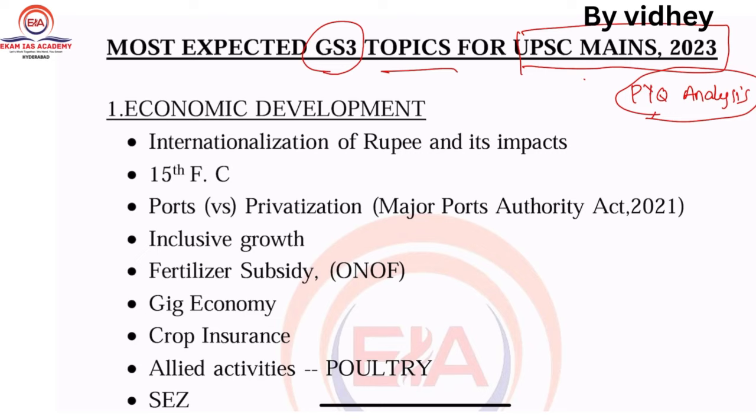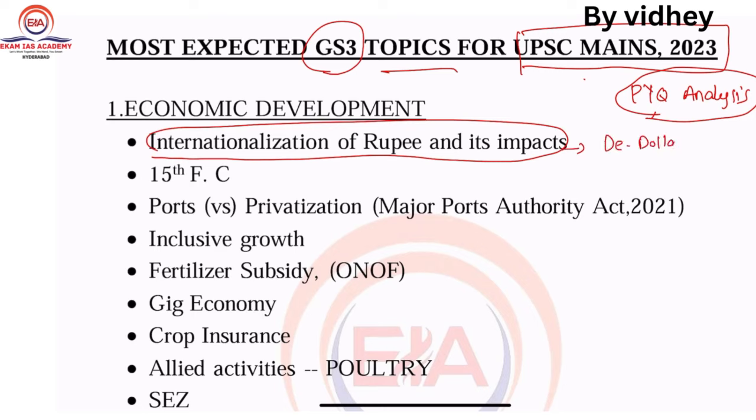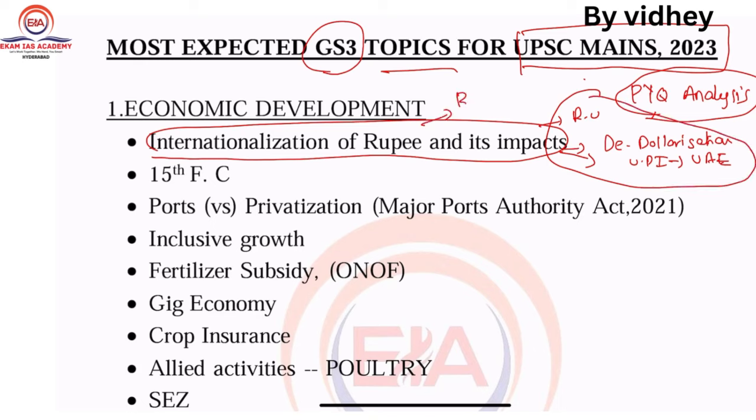Coming to the first topic, internationalization of the rupee and its impacts. So what is the reason? There is a concept of de-dollarization, a trend that has started, and there is the issue of the Russia-Ukraine crisis, and India is exploring avenues, for example, UPI payments got linked with the UAE. These are other things where it matters a lot. In this topic you need to see the benefits and what the challenges are to implement this. So critical thinking should be there.